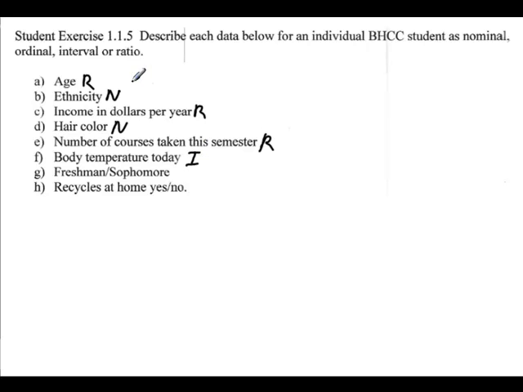Okay, so the difference between interval and ratio is that in ratio you have a meaningful 0. 0 means sort of an absence of the units, and if there was a body temperature of 0, God forbid, then does that mean that there's no temperature? No, because it can go further down, right? So that's why it's interval, because it does not have a meaningful 0.